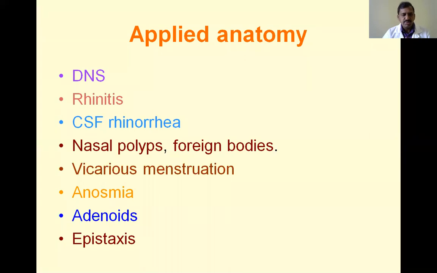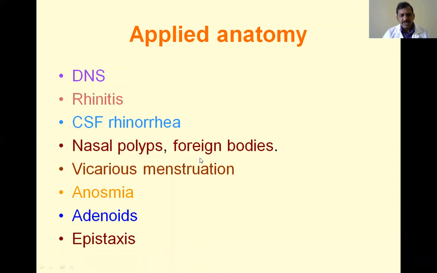Here, the most important point in CSF rhinorrhea is that you have to make the patient aware to avoid contamination of this running CSF through the nose. If you touch it with unsterile cloth sheets or cotton, infection may spread directly into the brain and produce meningoencephalitis. Because of this, you must be very careful with CSF rhinorrhea.